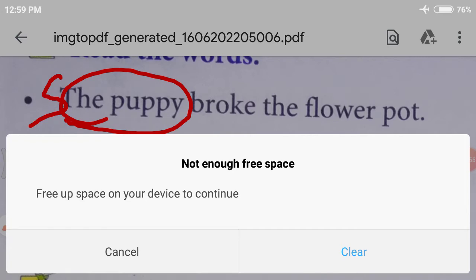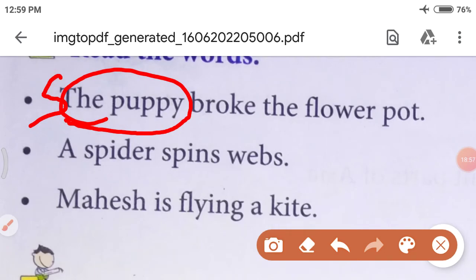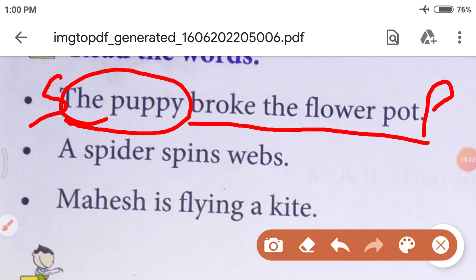So, broke the flower pot. This is the information about what? About the subject. So, this remaining part is called predicate. We will write P for the predicate. Okay. Let's see the next sentence.